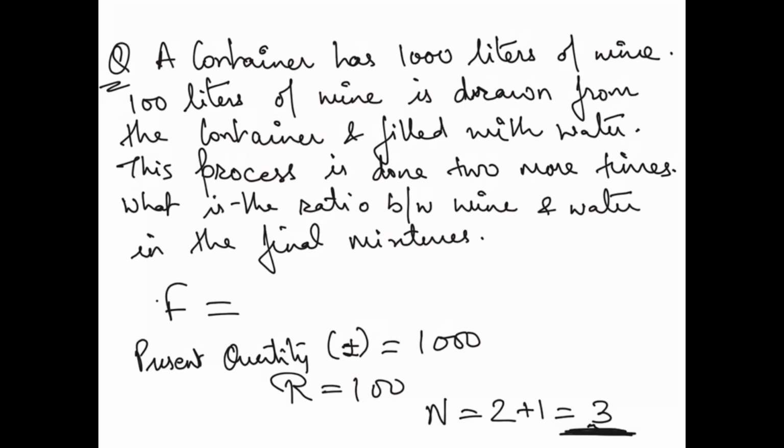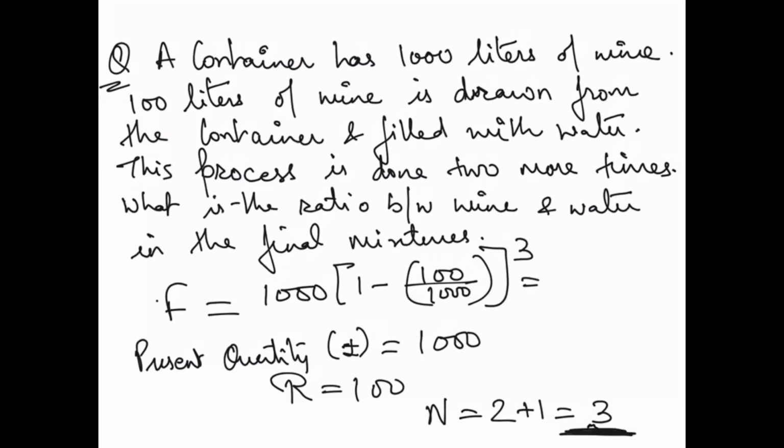Now simply you have to put it in the formula: 1000 into (1 minus 100 by 1000), and how do you write this? To the power 3, right? So basically you will get around 729, correct?